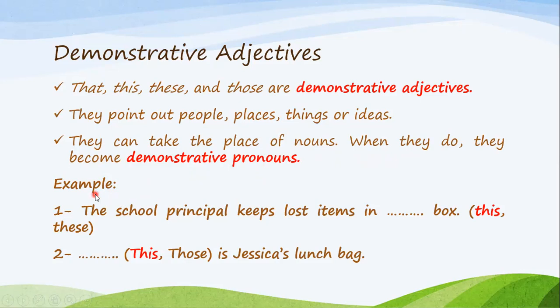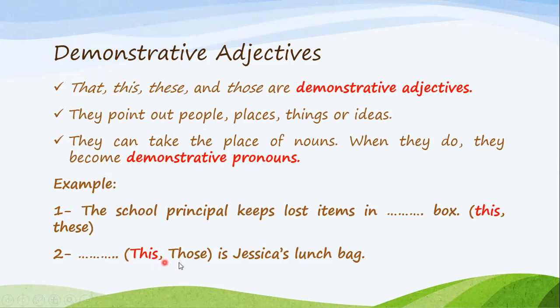Let's look at these examples. First, the school principal keeps lost items in this or these box. For sure, I say this because one box, singular. So the school principal keeps lost items in this box. When I say this box, I'm pointing out to a specific box. That's why this is a demonstrative adjective. It's demonstrating which box I'm referring to.